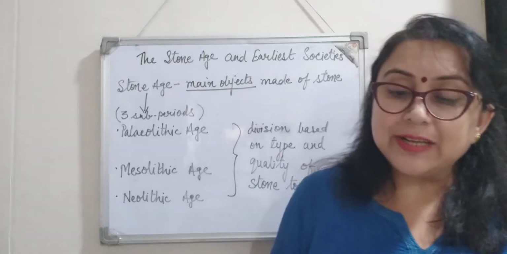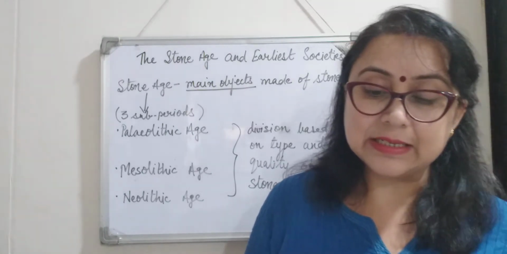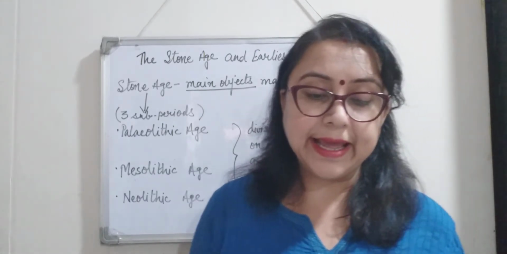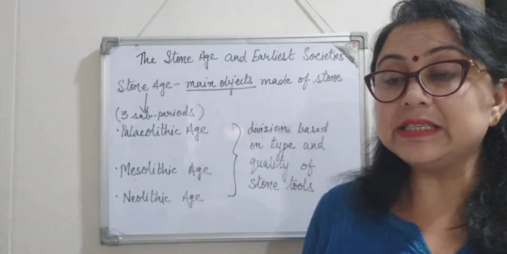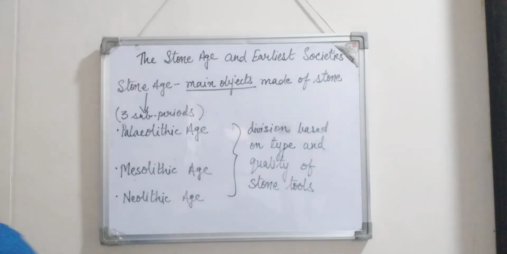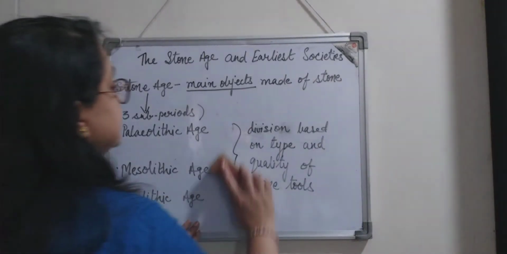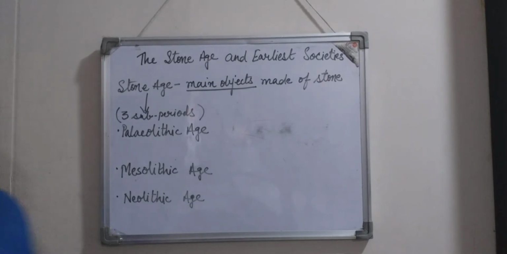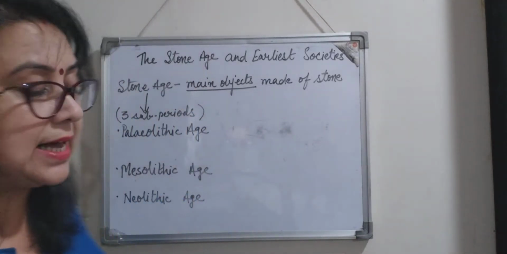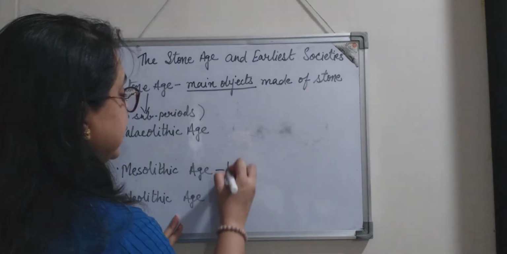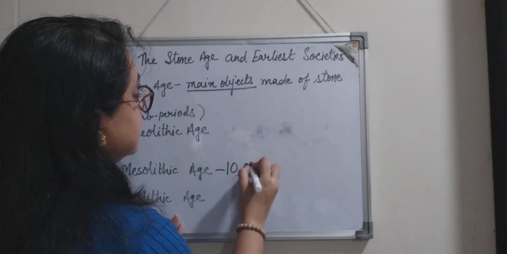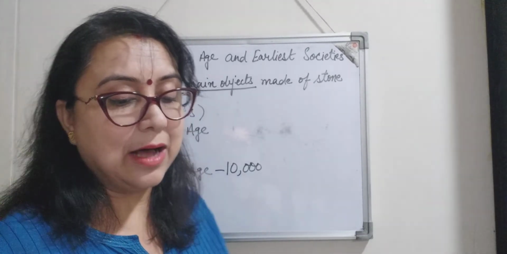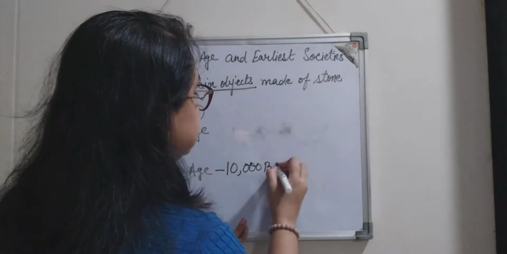So, Mesolithic age started around 10,000 BC and ended around 8,000 BC. So, which was the time frame? This Mesolithic age started at around 10,000 BCE.